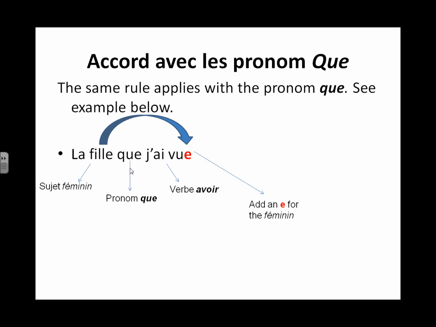So, the girl that I have seen, la fille que j'ai vue. All of a sudden, the main rule that avoir does not take the agreement gets substituted here too, because you have the pronoun que. So look at this example, la fille que j'ai vue. Okay, you add an E at the end. This is with the pronoun que.